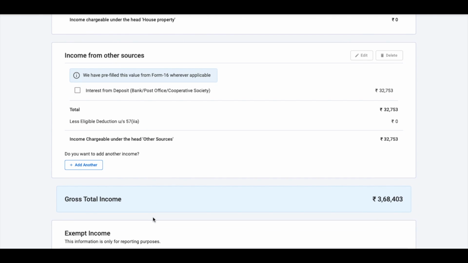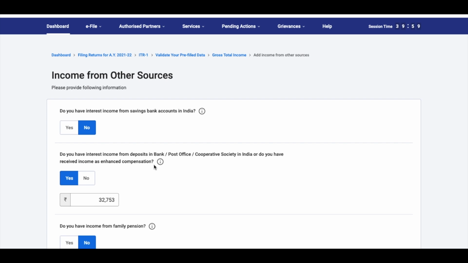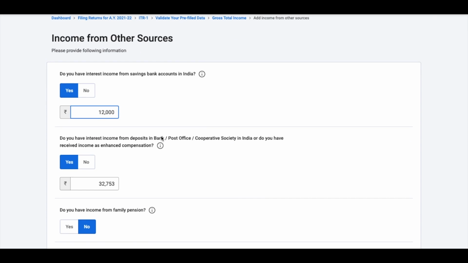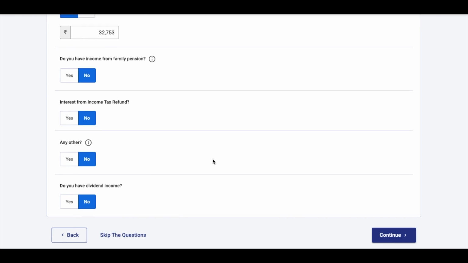People forget to show their savings account interest. And now the compliance portal has become very strict. It fetches data from the banks as to how much was the interest. So you need to show your savings account interest. It is mandatory. So do you have any interest income? You're going to say yes, and you can give your interest income. Let's say it is 12,000 rupees. For all the accounts that you hold, you have received this kind of income from your savings account.